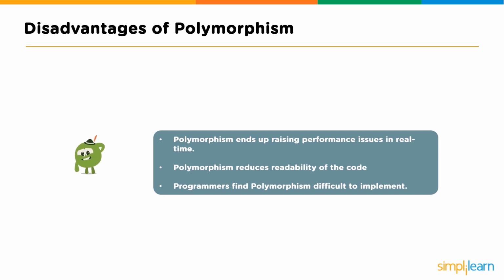Polymorphism reduces readability of the code. Everything you look at in Java is polymorphism, all based on a primary object. So you could have a very complicated setup, and then actually it's very easy to read when you put your final variable in there. But when you're going through lines and lines of code, it can be really hard to figure out what's going on as you loop through all these different inherited modules or classes. Programmers find polymorphism difficult to implement. Just depends. The more you use it, the easier it is.